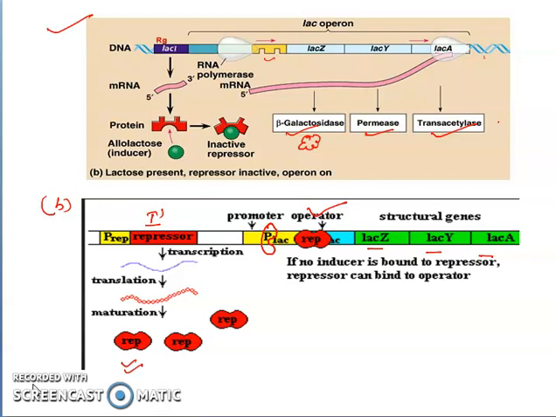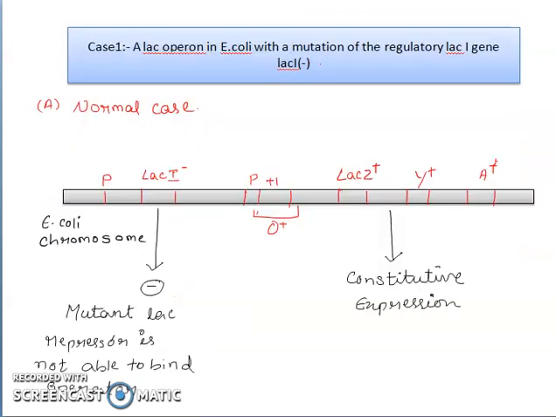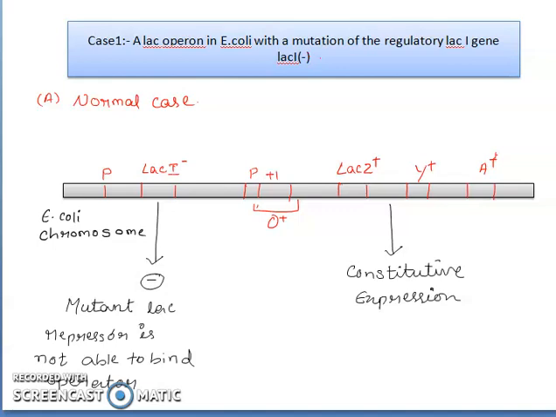Now we will understand what is constitutive expression. Constitutive expression takes place when the operator is mutated. Constitutive expression means it will continuously express, or the mRNA and protein will be continuously formed. It will not matter whether the lactose is present or absent, or the repressor is present or absent. It will not depend upon anything. Constitutively it will express. Now we will see some of the conditions where constitutive expression takes place.